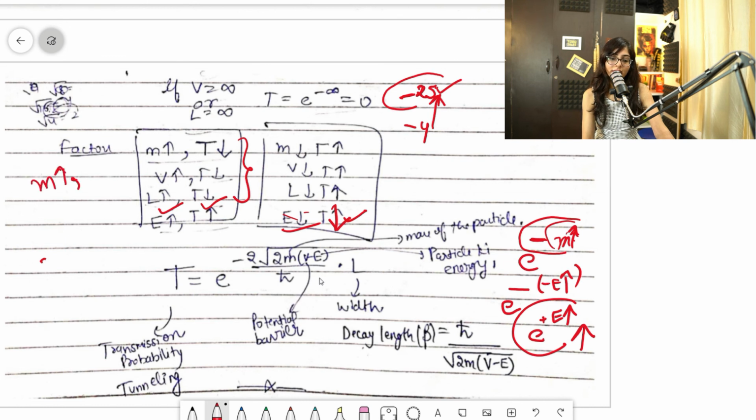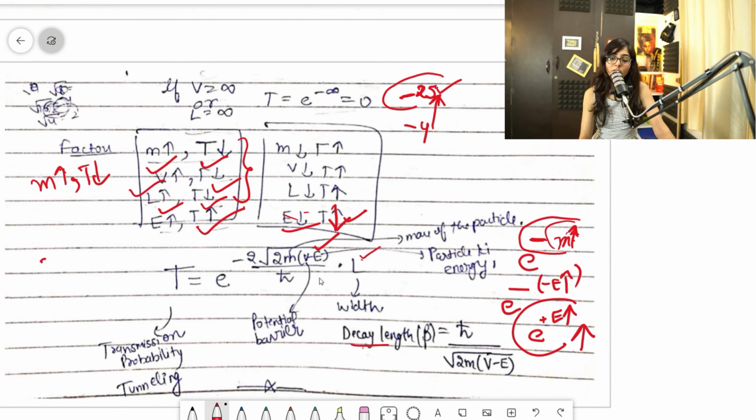Like if M increases, T will decrease. If V decreases, T will increase. If width increases, T will decrease. But if energy increases, tunneling will increase, the transmission probability will increase. Clear? So I hope you know what all the terms represent.